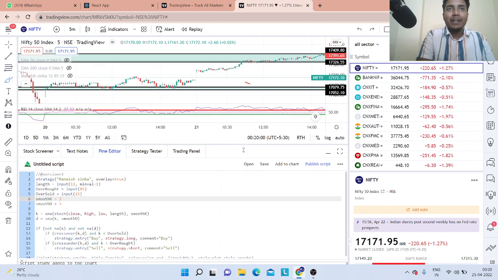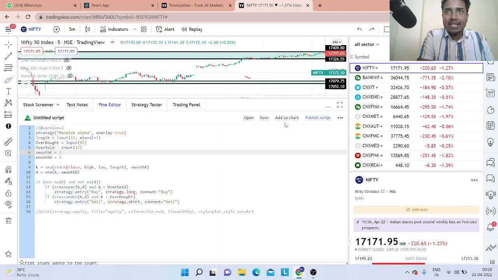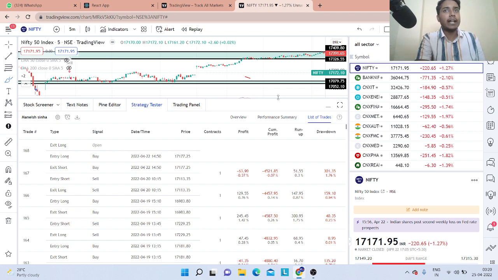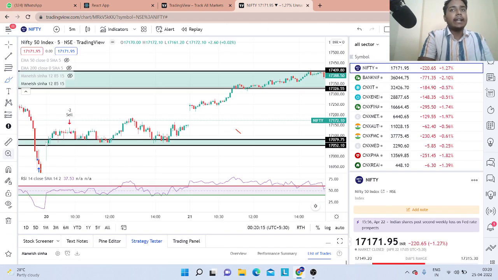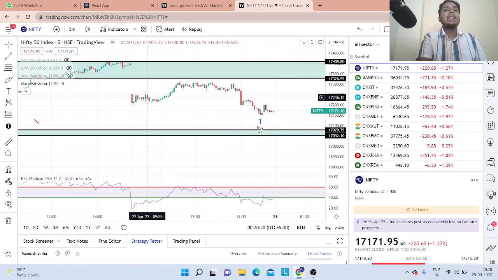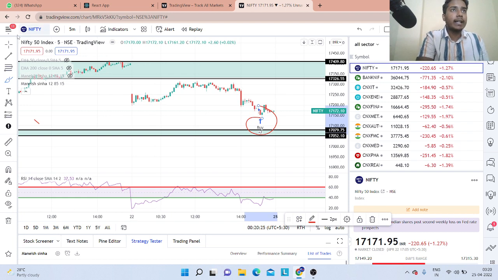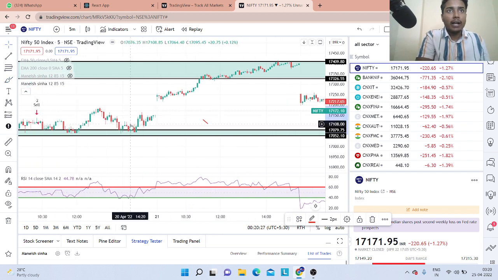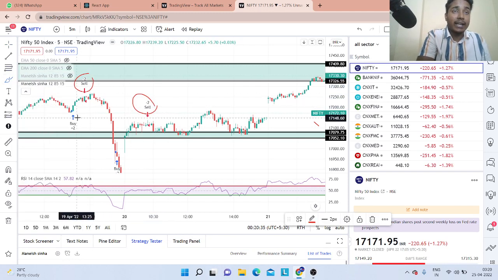First of all, we need to add this algorithm to our chart. For that purpose, we just need to click add to chart. After adding it to the chart, guys, here you can see that my name is Manish Sinha and this algorithm is added. In the early stage of the video, as I showed, we don't get any signal anywhere. But now, guys, you can see that here we have a buying signal. Here we have a selling signal. Here again a selling signal, again a buying signal.